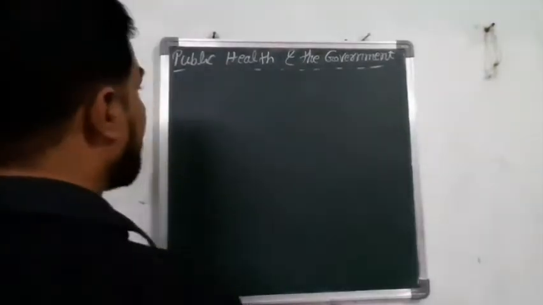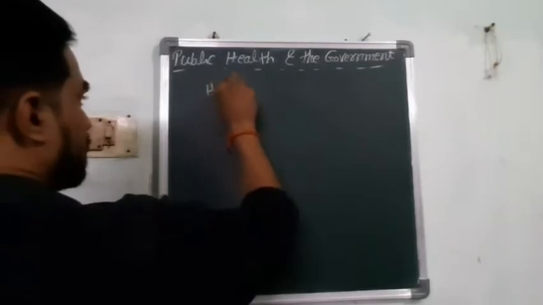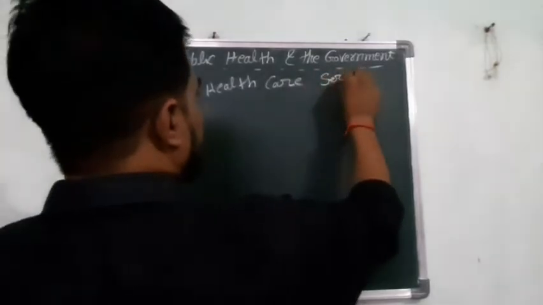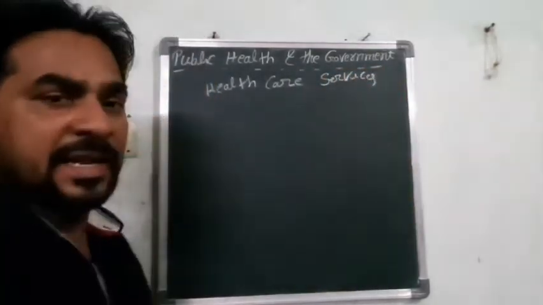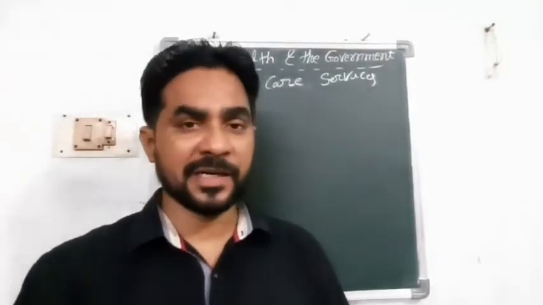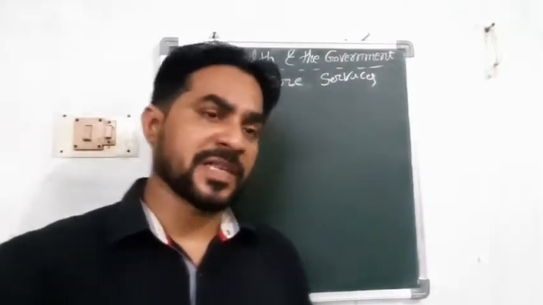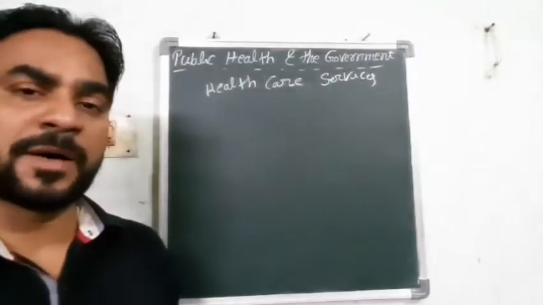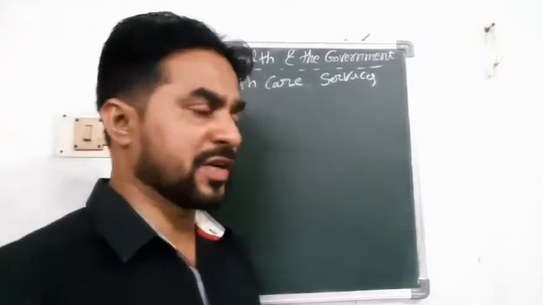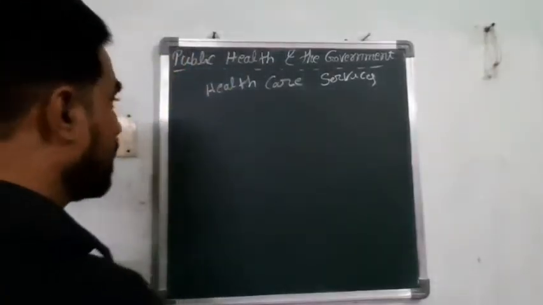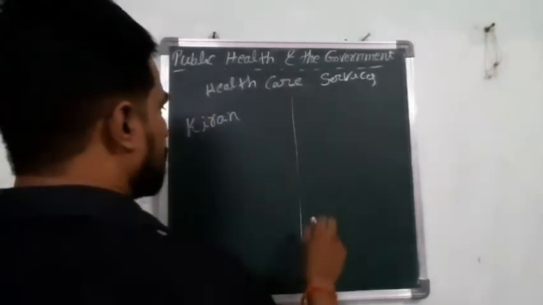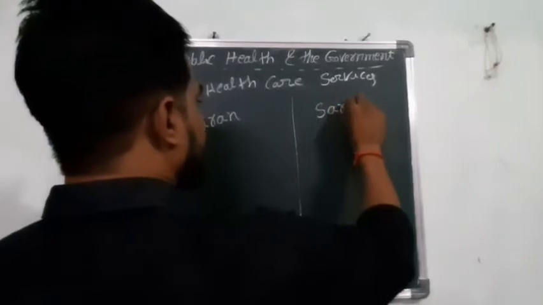First one is healthcare services. For the topic healthcare services, in India, these healthcare services are provided under the control of public and also private systems. By seeing this, you can understand what is public and what is private, what is the benefit of public, what is the benefit of private. All these things you can understand. There are two persons, school going children. One is called Kiran, one is called Sarita.